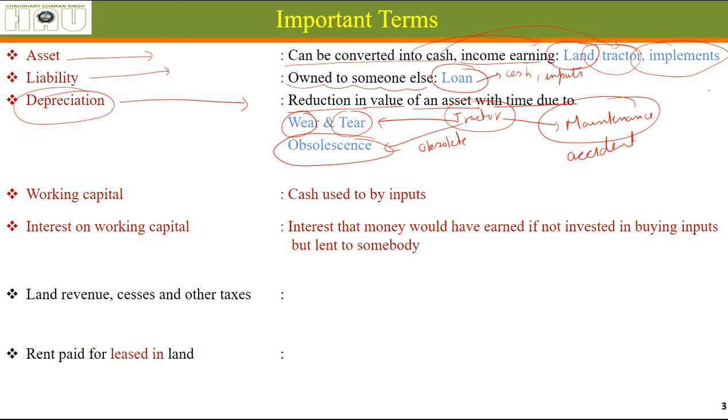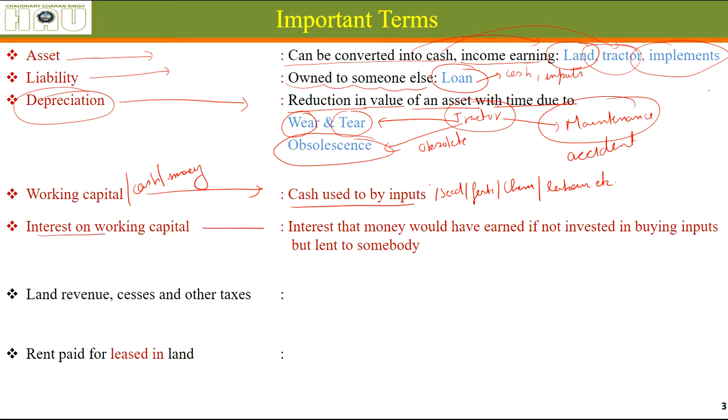Working capital: if I'm saying capital here, that means simply cash or money. The money which we are going to use to buy inputs like seed, fertilizers, chemicals of all types, labor, etc. So that is working capital, for producing crops that we are going to buy.